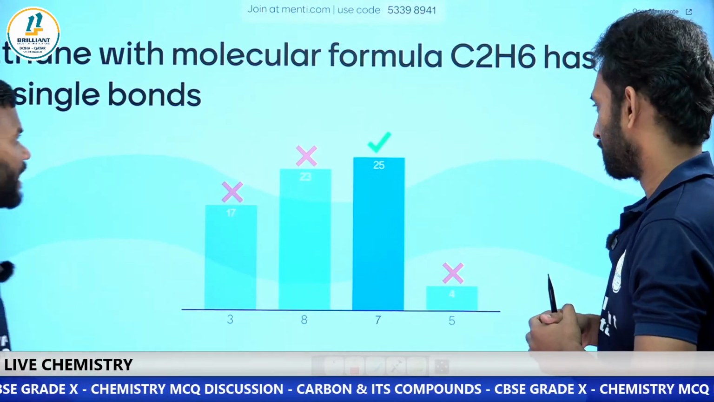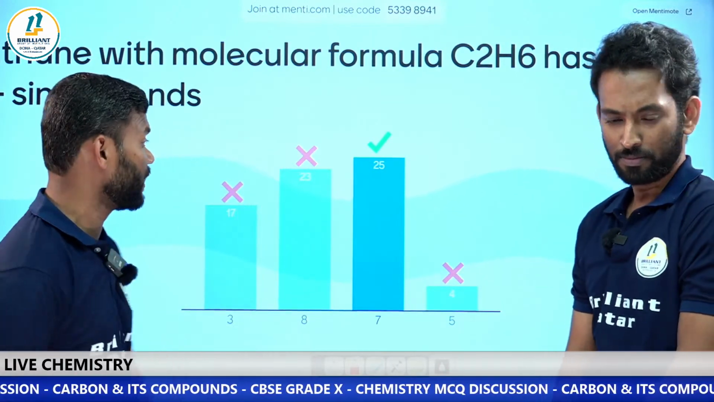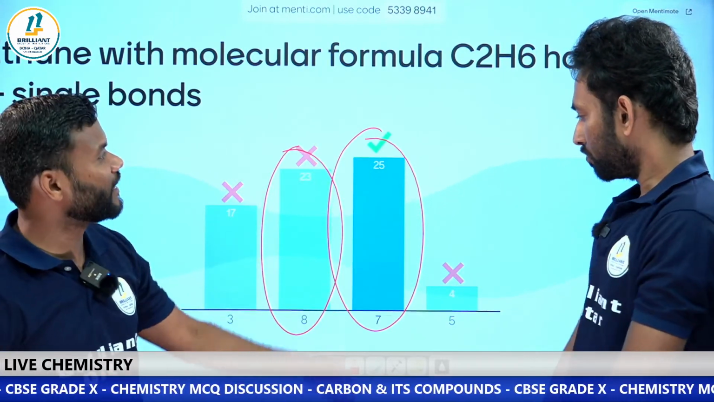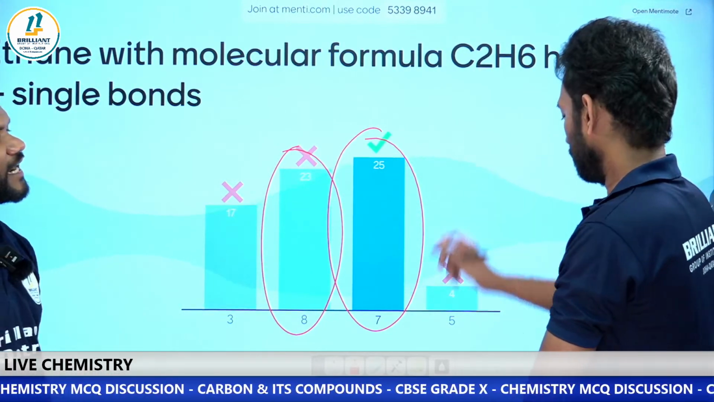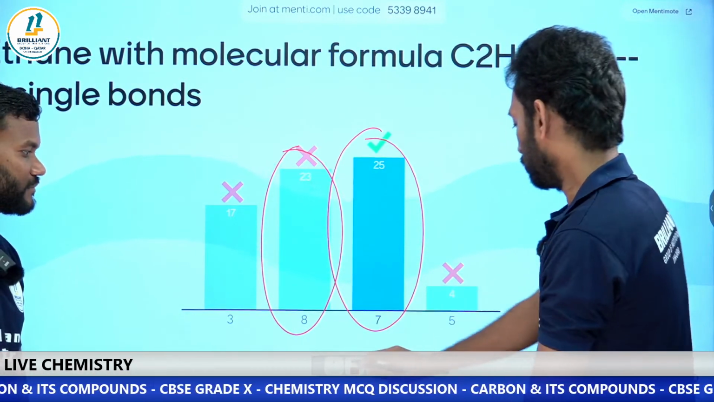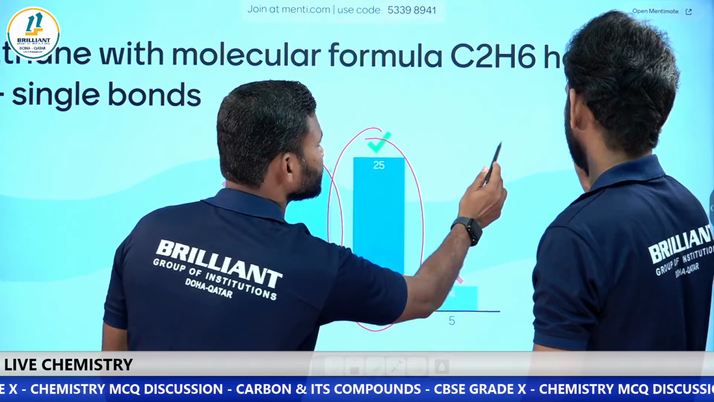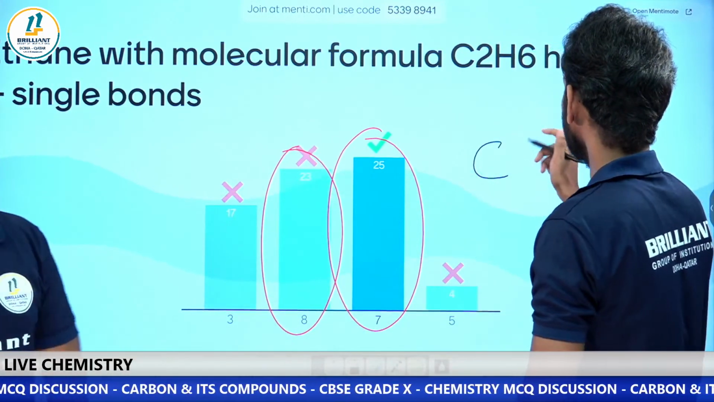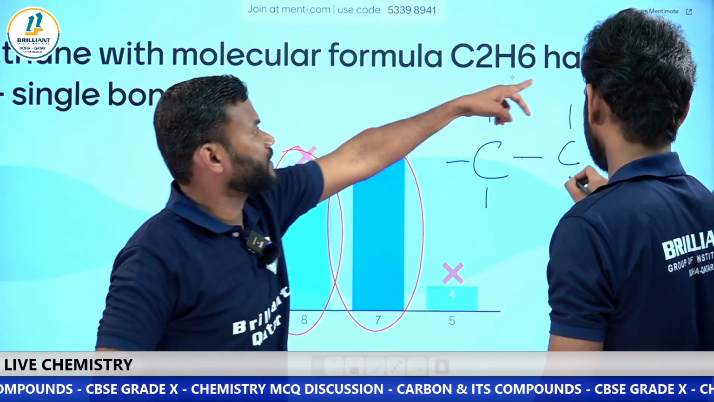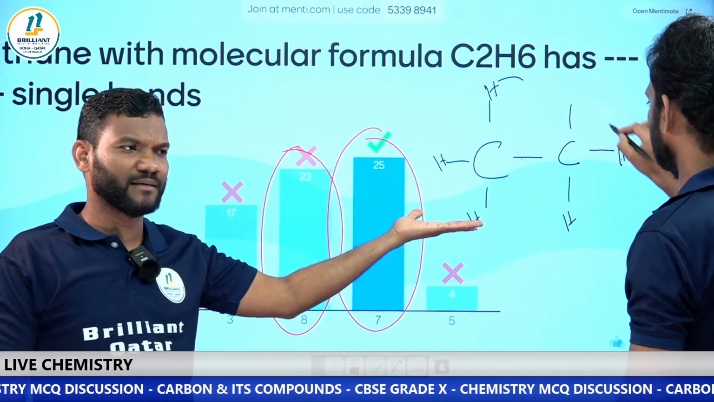I think there is a confusion here. My dear students, I think you are trying to answer as fast as possible. Most of them have answered 8 and 7. Let me draw the structure, and then they will get an idea. If you have C2H6, you have 2 carbon atoms, and 1, 2, 3, 4, 5, 6 hydrogen. Count it: 6 hydrogen, very easy.